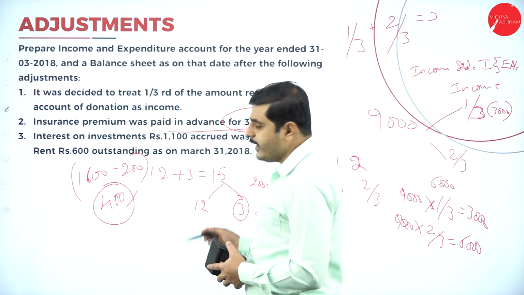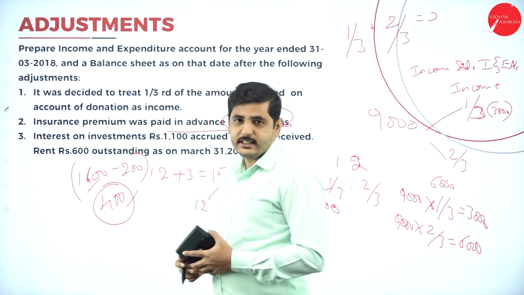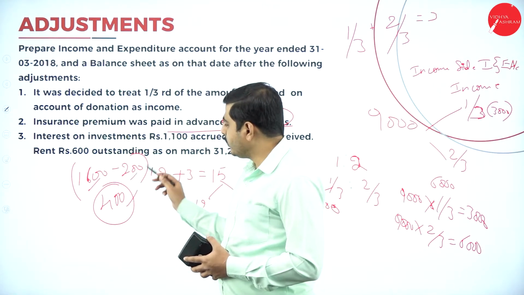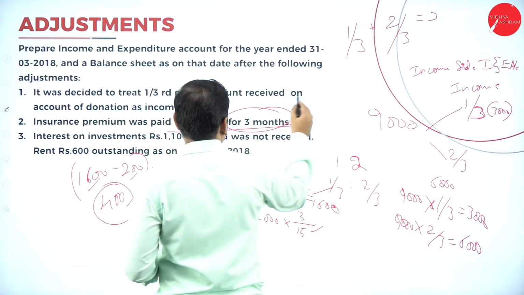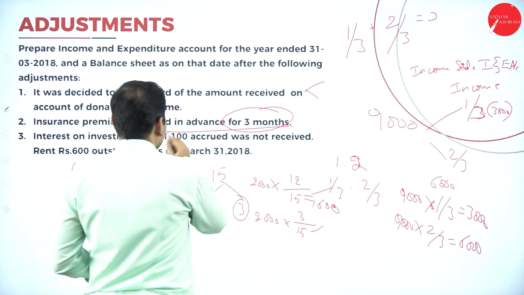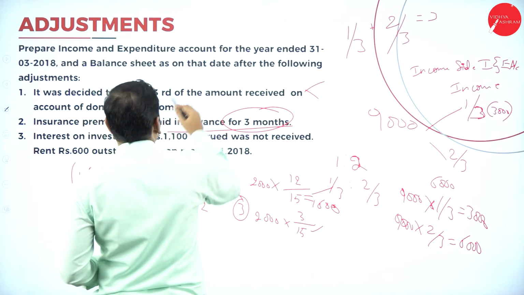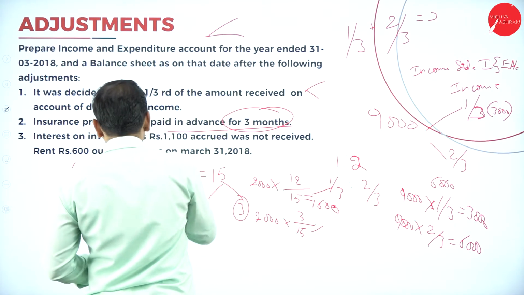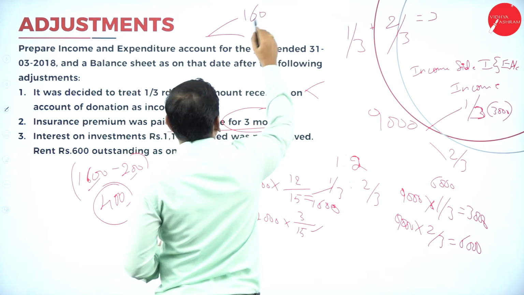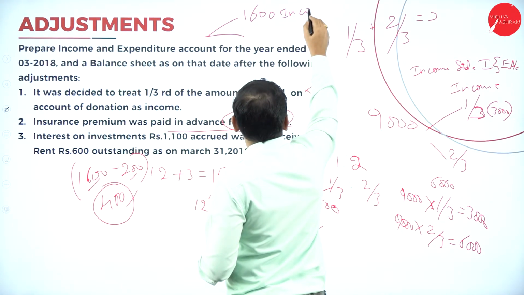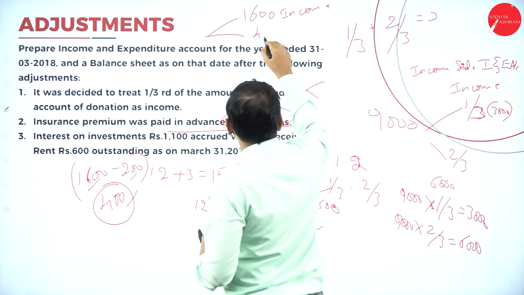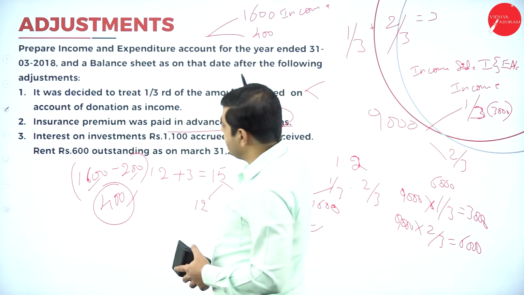So actually required is 1600, and we have paid 400 extra. That means the amount paid in advance, where do you have to show it? 1600 is shown on the income side, and 400 on the asset side.